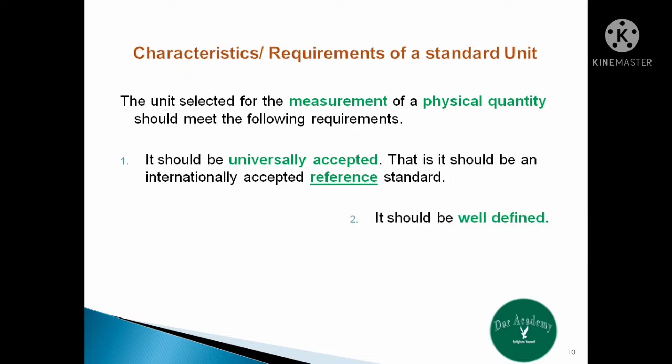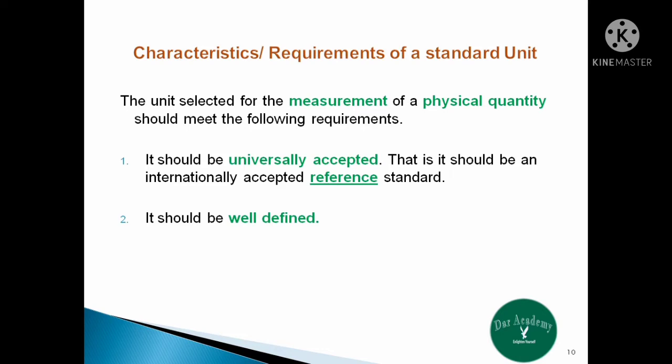Number two, it should be well defined. That is, the method used to define a standard unit should not produce different values at different places or at different times. For example, 1 kg should mean 1000 grams both in India and in UK. Similarly, 1 kg should mean 1000 grams both on Earth and on Moon. And likewise, 1 kg should mean 1000 grams both in 2021 and in 2050.